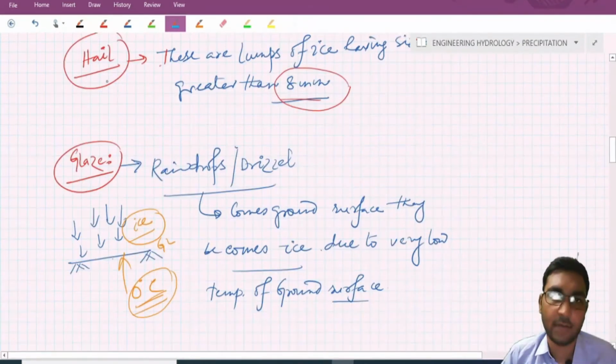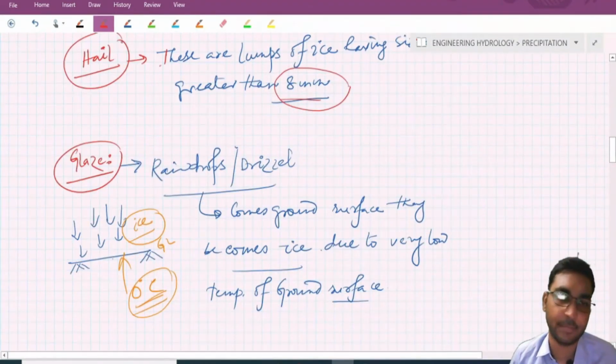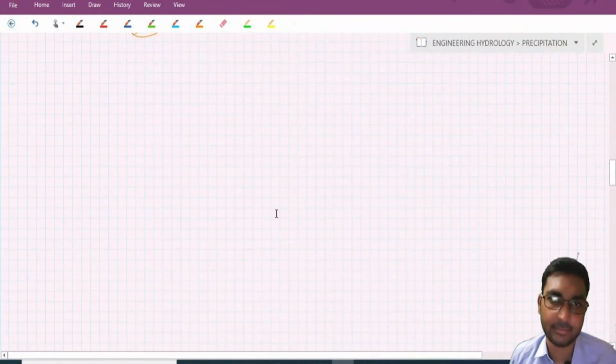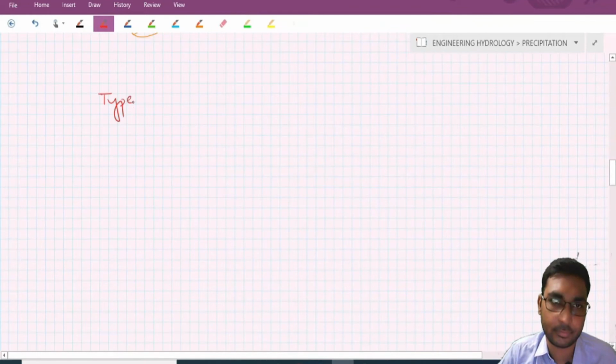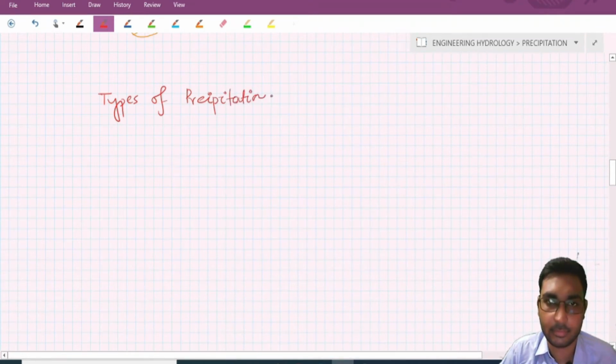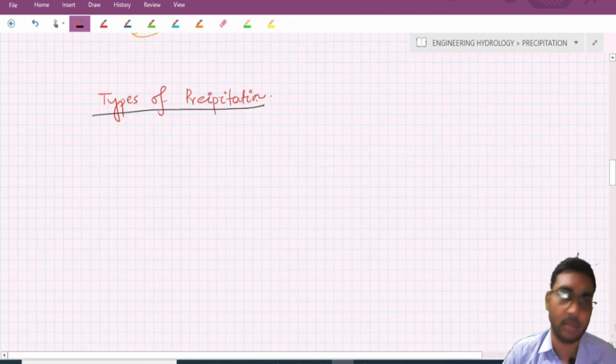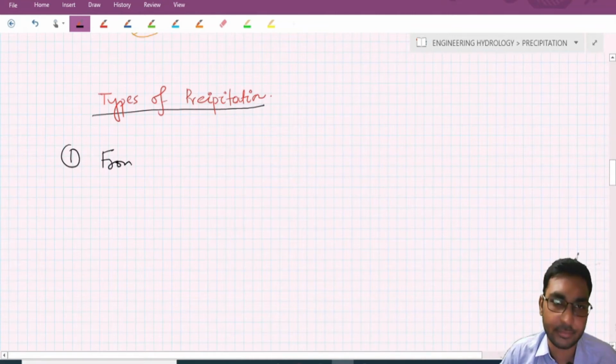Now we are going to discuss the types of precipitation. The first type of precipitation is frontal precipitation.